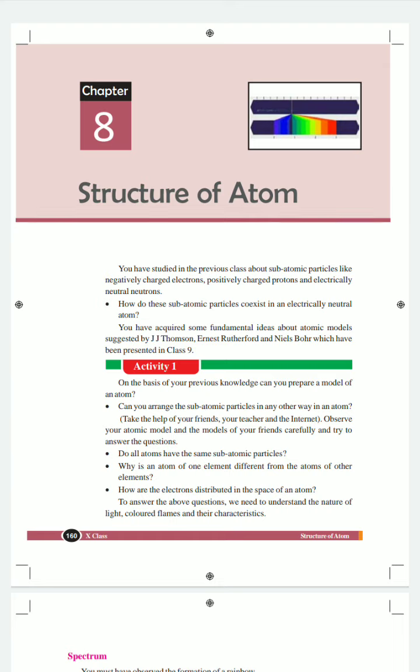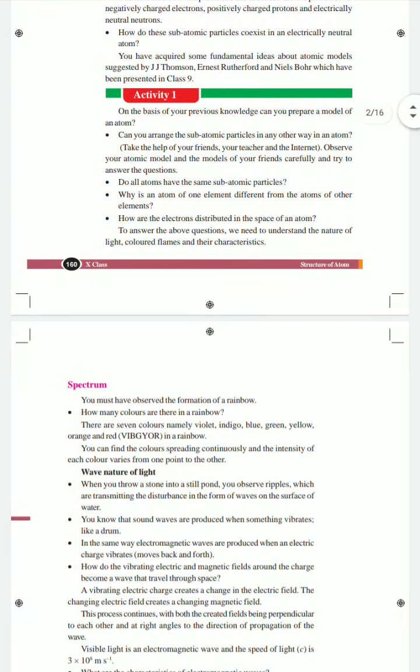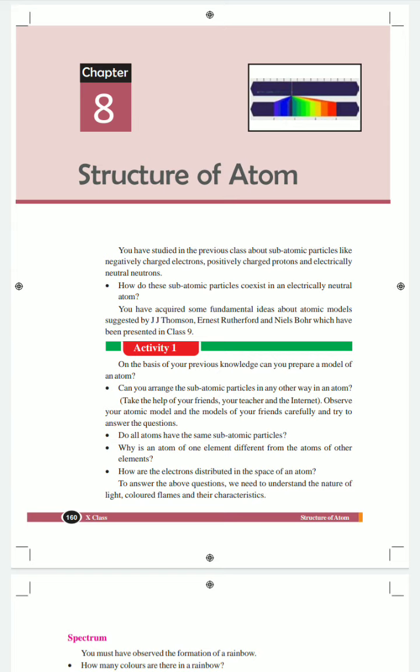Here we have to know how these subatomic particles coexist in an atom, that is, how they are placed inside the atom. Not only that, why is an atom of one element different from the atoms of other elements? Will the structures of all atoms be the same or not? In this chapter we have to learn what the structure of the atom is and why atoms are different from each other. That is the information we have to get from this chapter.